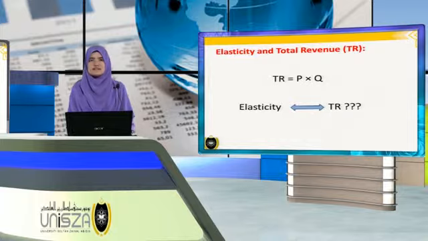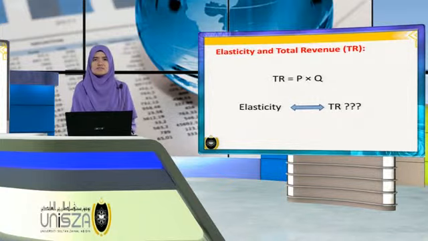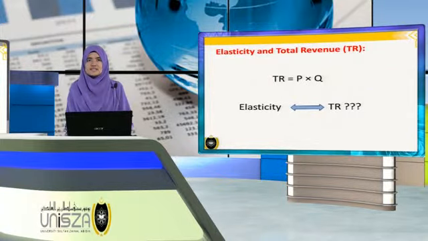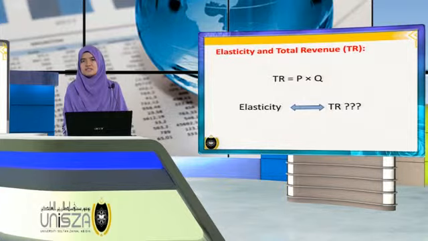Elasticity has a relationship with total revenue. Because total revenue is the product of P and Q, whether TR rises or falls in response to a price increase depends on which is bigger, the percentage increase in price or the percentage decrease in quantity demanded.